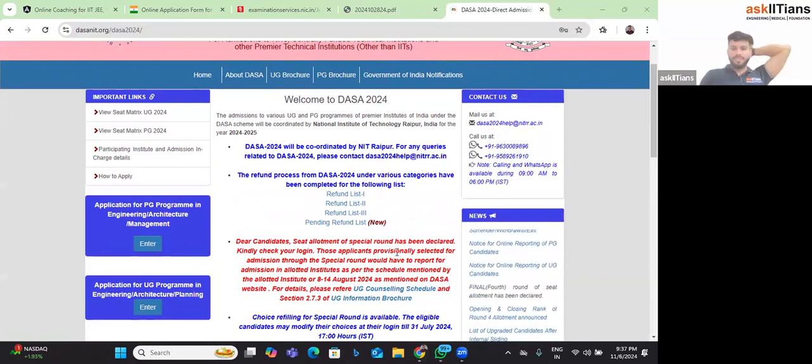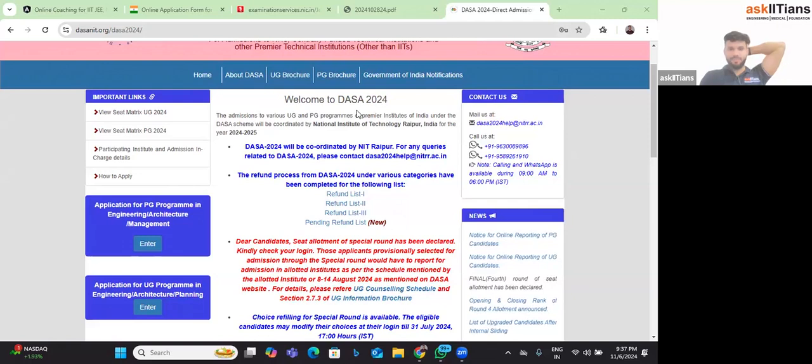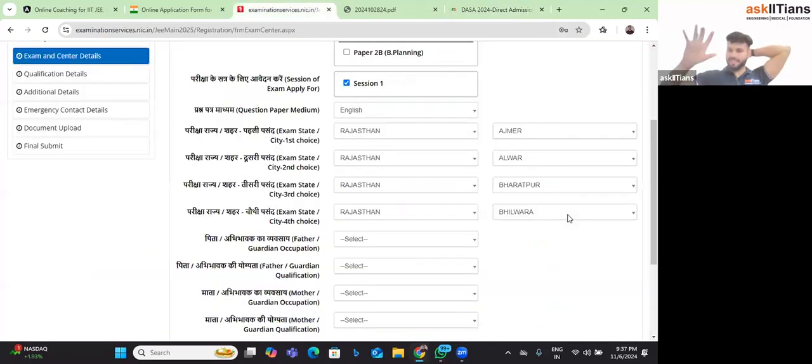Okay, I will do one thing. All the parents, just to avoid this particular confusion, I'll share this detail soon. But what I know so far is that your 12th grade exam should be outside India, and your 11th grade exam should be outside India.